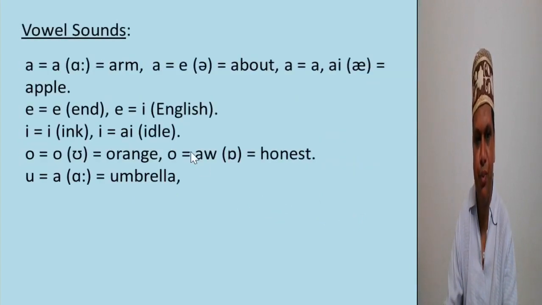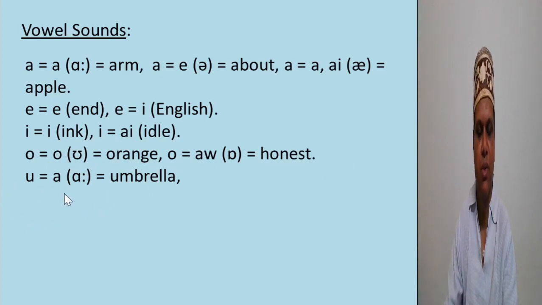Vowel sounds. A here refers to A in arm, A in about, and A in apple. E is pronounced like A, and E here is pronounced like E in English. E refers to E in ink. Vowel sound E. I refers to idol. O refers to orange, and O in honest.